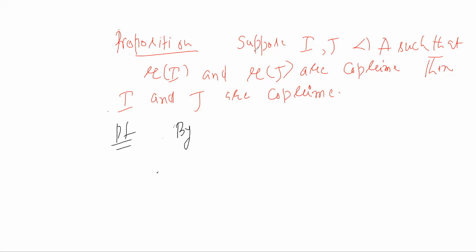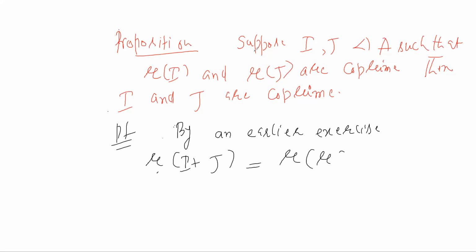So by an earlier exercise, radical of I plus J equals radical of I plus radical of J. ये हमने अभी आपको एक्सरसाइज दी, उससे आता है radical of I plus J is radical of I plus radical of J. अब आपको गिवन है कि radical of I and radical of J are co-prime.